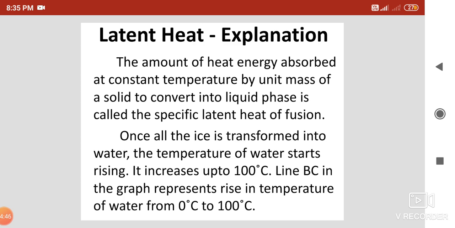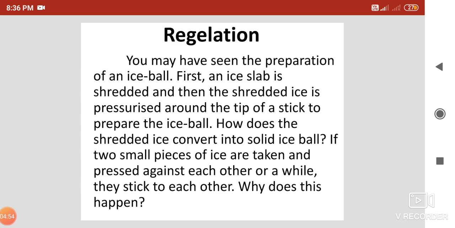Now let us start the new topic, regelation. You might have enjoyed eating ice balls. You might have seen a person taking ice and rubbing it on a hand machine, which converts it into small pieces. That is called shredded ice. When this shredded ice is pressurized, it forms the ice ball.